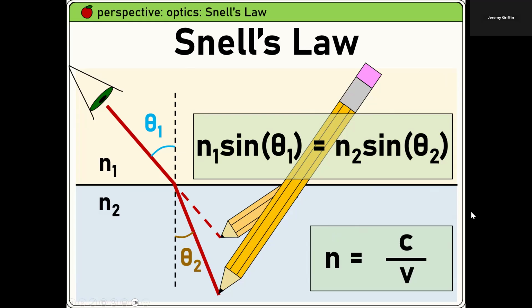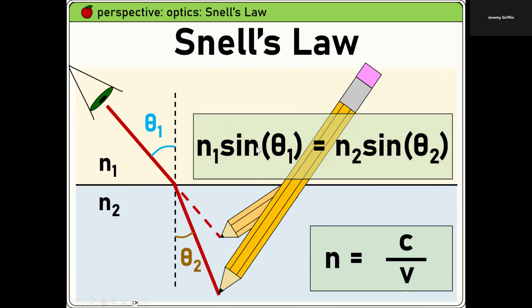You guys remember Snell's law? Let's review this, because this question is going to pop up on your quiz pretty soon. You guys remember applying this? What does n stand for? Index of refraction. For a perfect vacuum, this would be exactly one. Air, we'll call it also one. But what about water? I think water is like 1.33. And what's the speed of light in a vacuum compared to the speed of light inside that material?